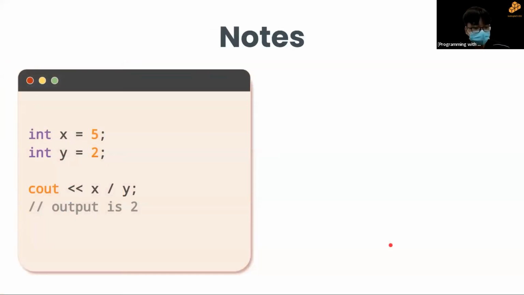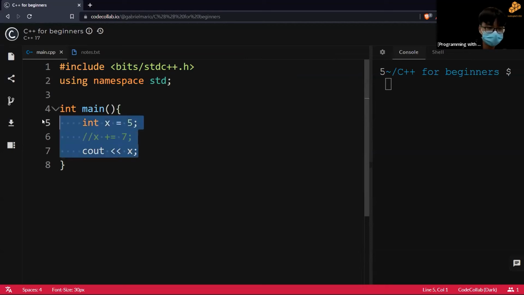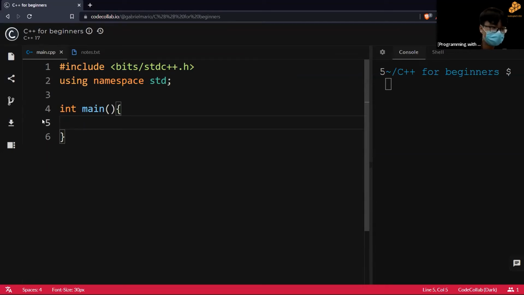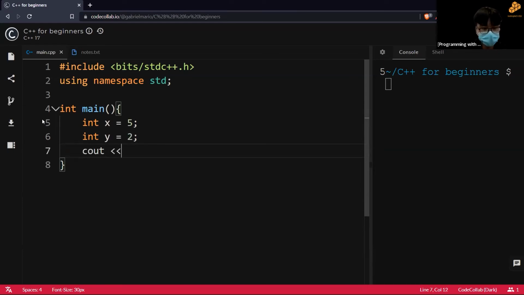Okay, so back to previously where 5 divided by 2 is apparently 2. Let me just show you that I'm not actually lying. If I have int x equals 5 and int y equals 2, and I want to cout x divided by y, I am not lying about this. I can show you. See, I did not lie. 5 divided by 2 is 2.